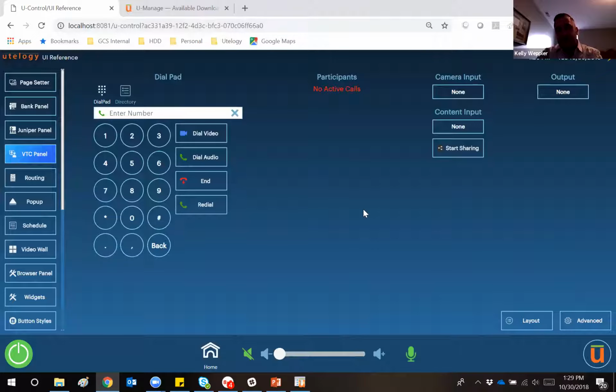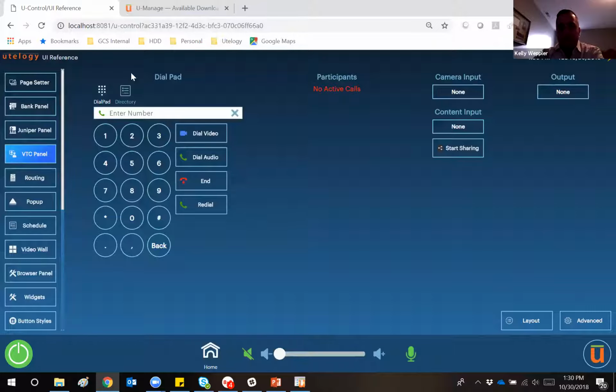There's a participants list in the center of the panel that would show any active calls that are connected and give you far-end controls if far-end controls were available. We have the ability to, if they had multiple cameras, route multiple cameras there and choose which camera we want to select, and the PTZ controls will be present within there as well. Selecting your content source that's being routed, that would come out in a pop-out. Also, choose to start sharing or stop sharing, and your output selection. So if you had a codec that was going to dual displays or 3 displays, whatever multiple display configuration you might have, you could have different outputs. So maybe one output for your video, one output for your content, and then you could choose to route that wherever you'd like.